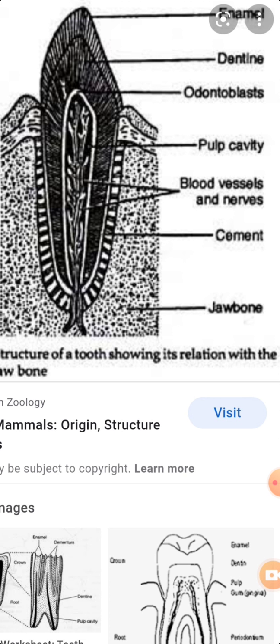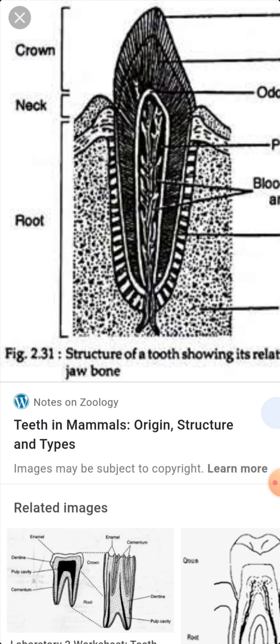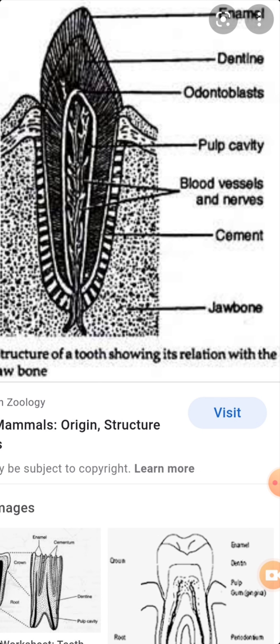The pulp cavity is there in the neck part, along with blood vessels and nerves. For the sustainability of a tooth, blood vessels and nerves are also very important. The cement gives the total fitness and attachment to the jawbones as well as the gums.